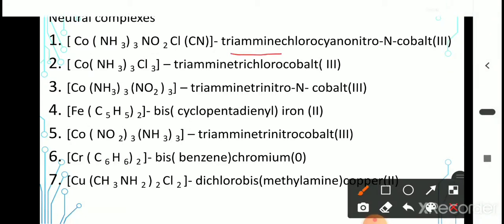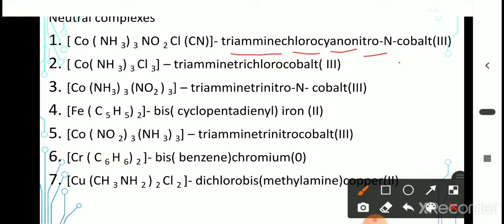Triammine, chloro, cyano, nitro. Here it is an ambidentate ligand bonded to the nitrogen, therefore nitro-N, cobalt 3. Triammine chloro cyano nitro-N cobalt(III).